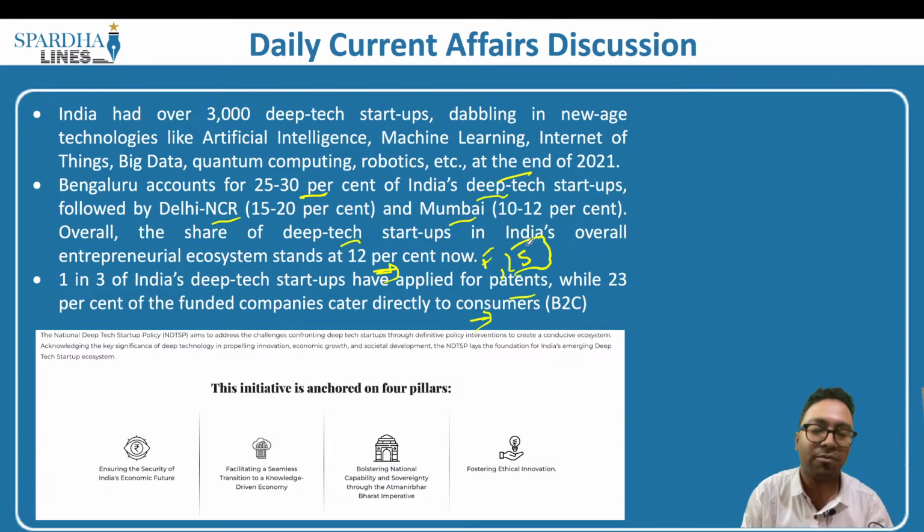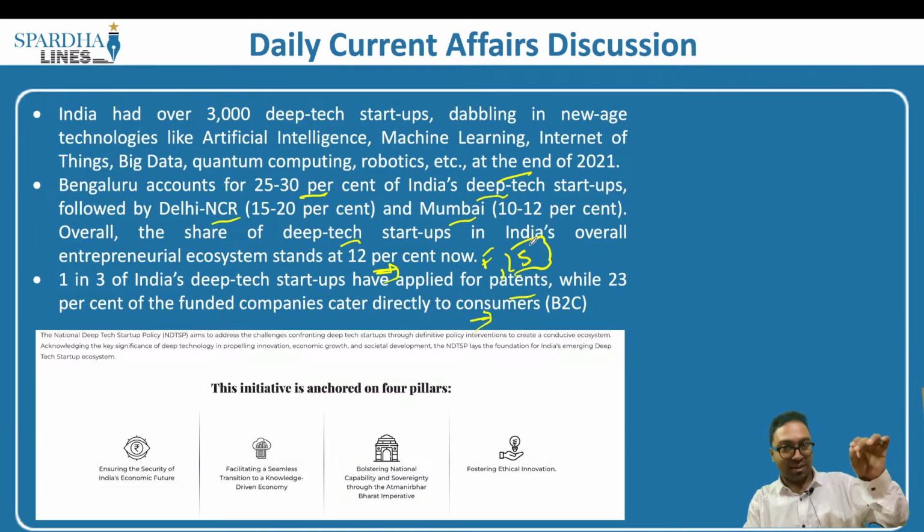Seed capital is the major problem. If I am coming up with a particular product, let's say I am a startup, what I require is the seed capital, the initial investments that flow into a particular company, but I do not have many contacts. How do I convince people that this is a product which is going to give them returns? So the initial startup will require seed capital, which is also a problem.